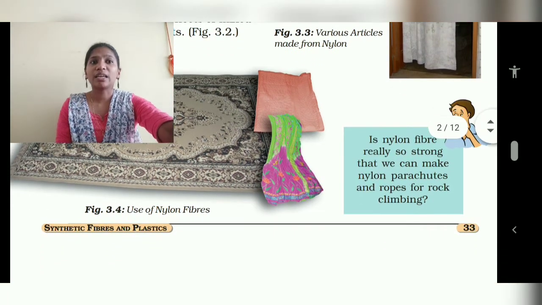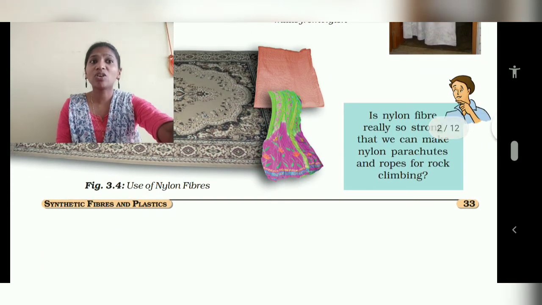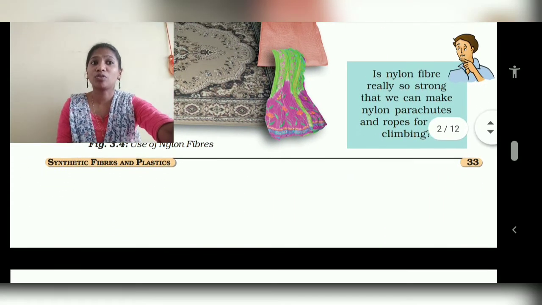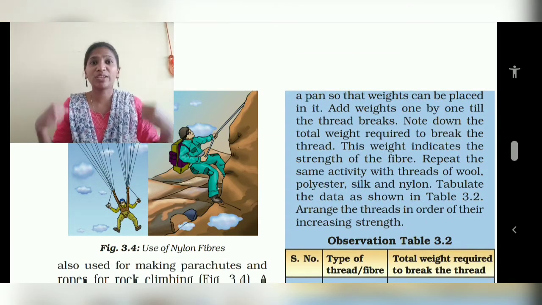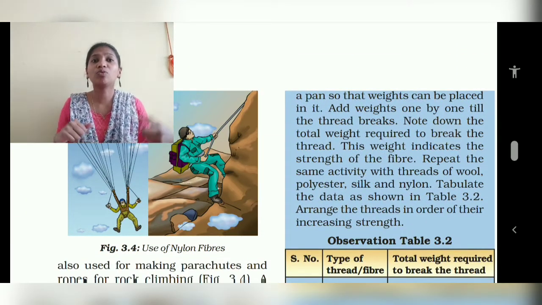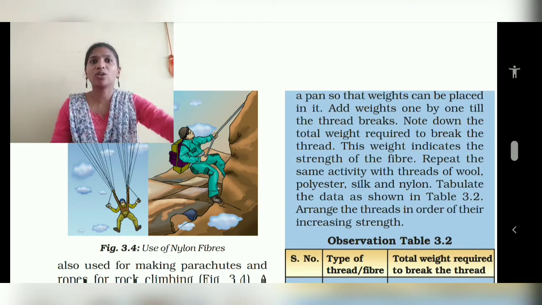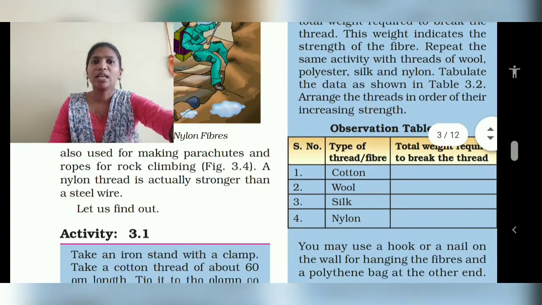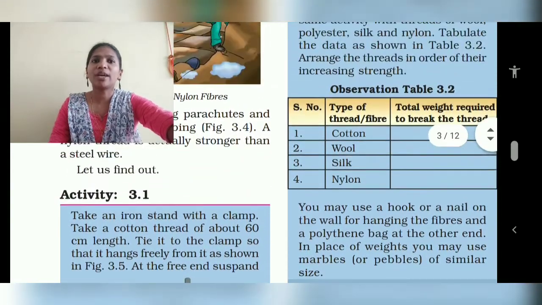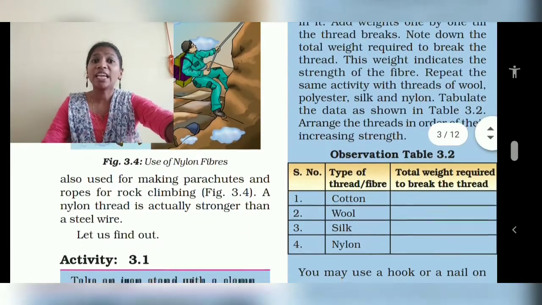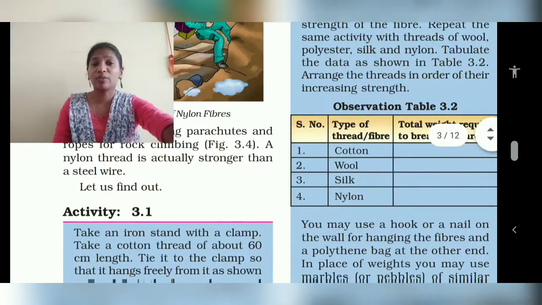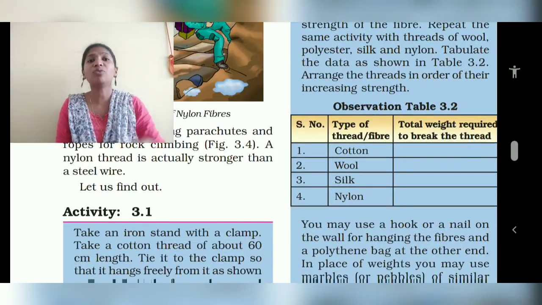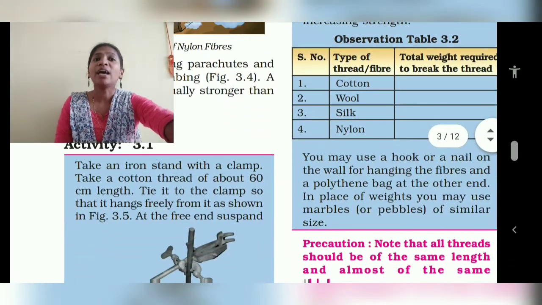Since nylon is very strong, it can be used to make parachutes and ropes for rock climbing. You can see here the uses of nylon. So we can use it for trekking and for parachutes. Next, a nylon thread is actually stronger than steel wire. To check this, they have given an activity, Activity 3.1.